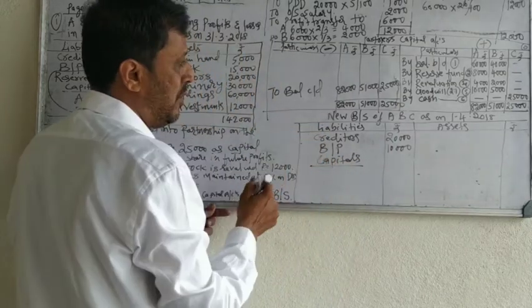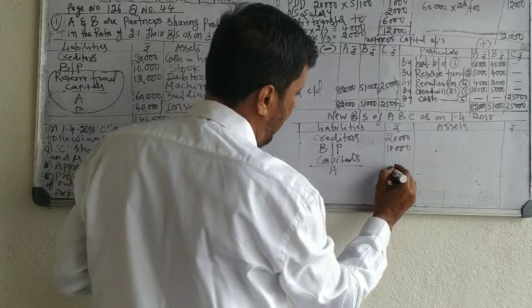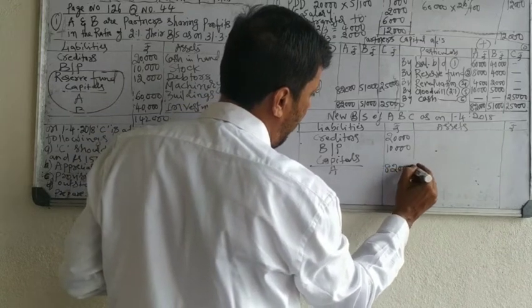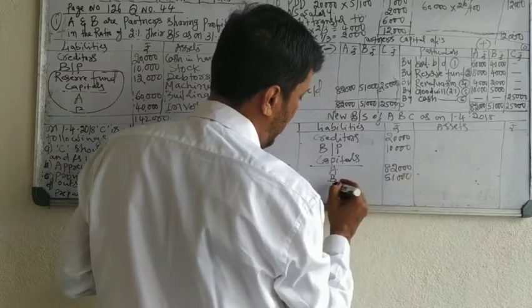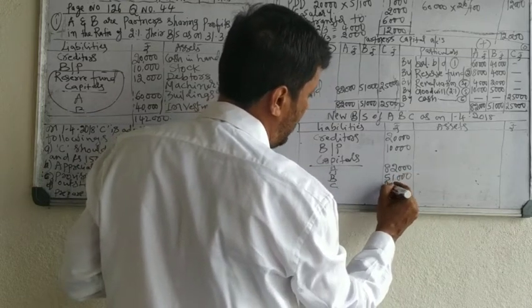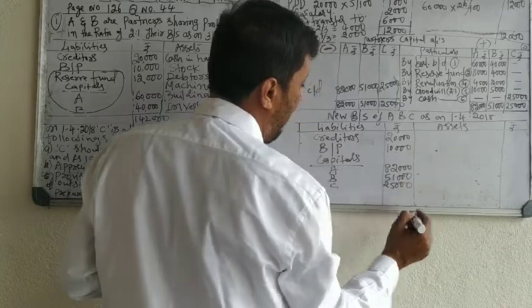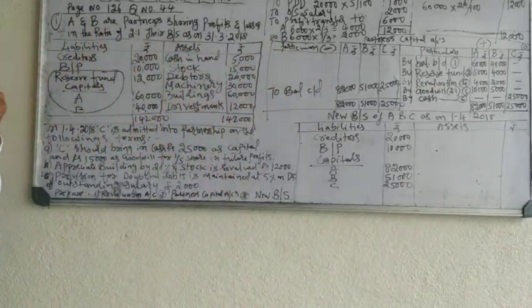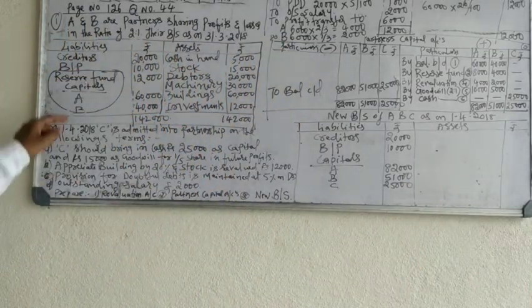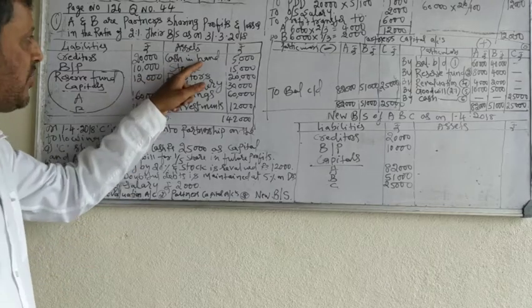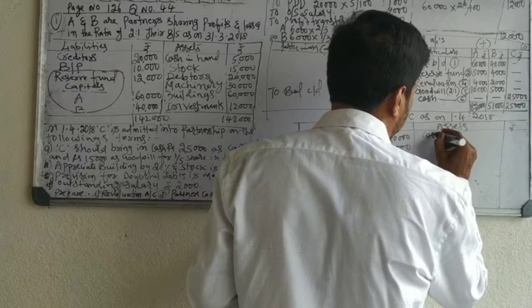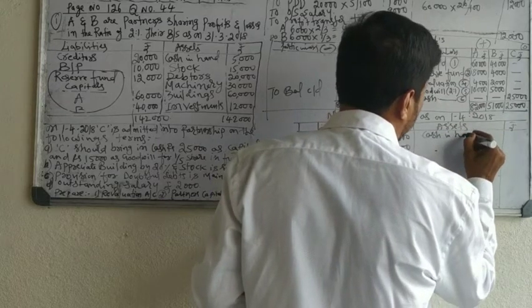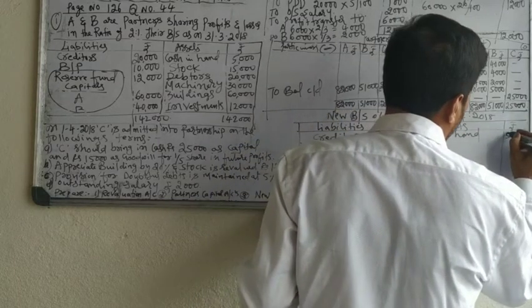This is the new balance sheet. A 82,000, B 51,000, C 25,000. This is the new capital. Okay. Liability side is over. Come to the asset side. Cash in hand. Earlier it was 5,000. Now it is 45,000.